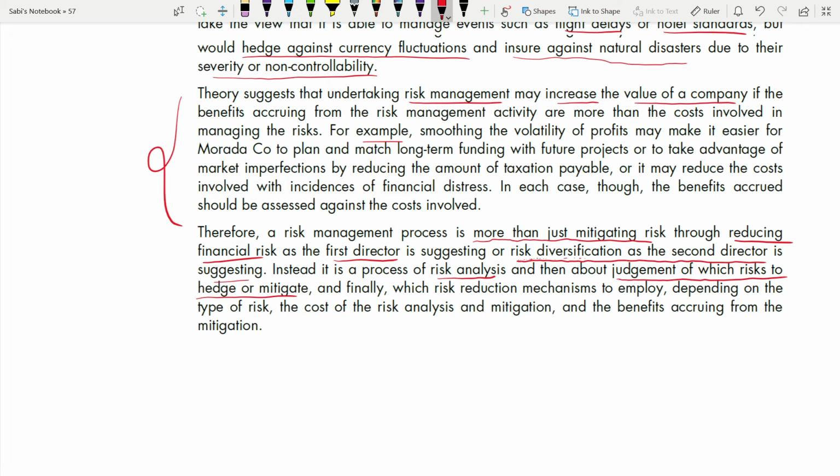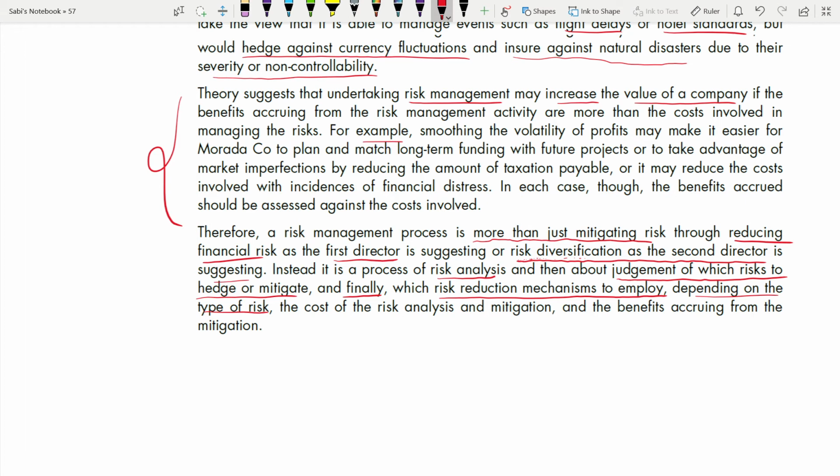It is a risk analysis and about judgment of which risk to hedge or mitigate, and finally, which risk reduction mechanisms to employ. Are you going to reduce? Are you going to transfer? Are you going to avoid? Are you going to accept? Which one? Depending on the type of risk. Each risk has to be dealt with differently depending on the type of that risk.